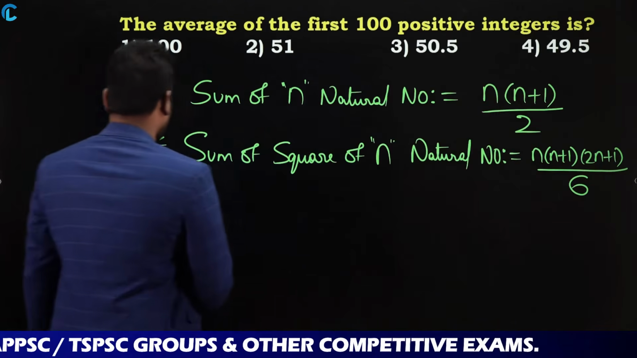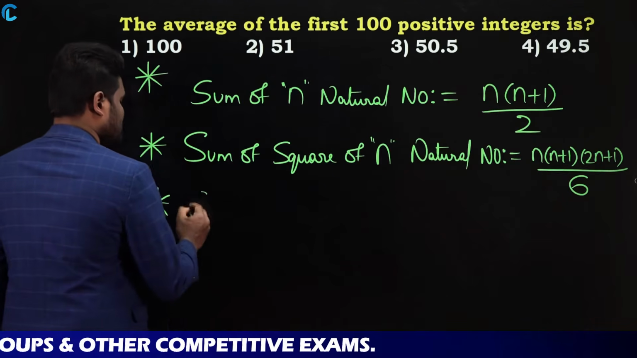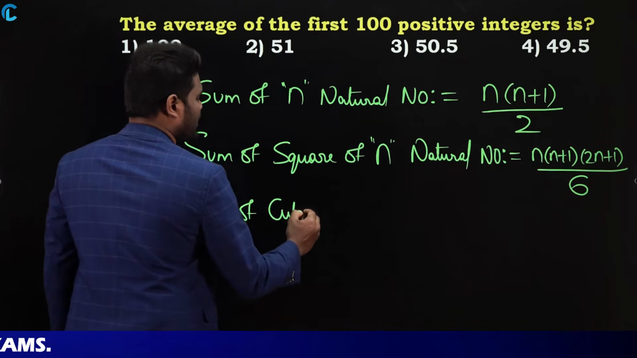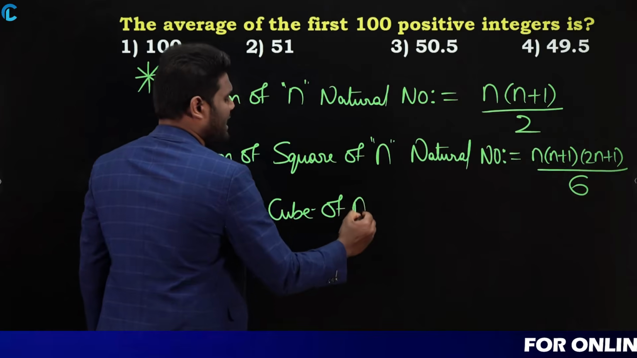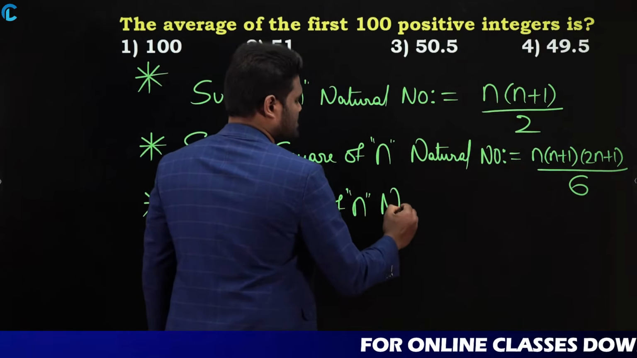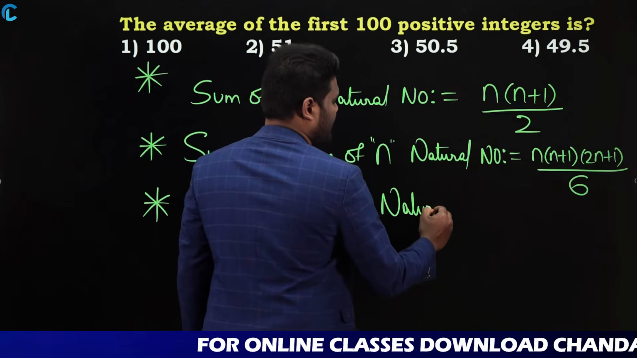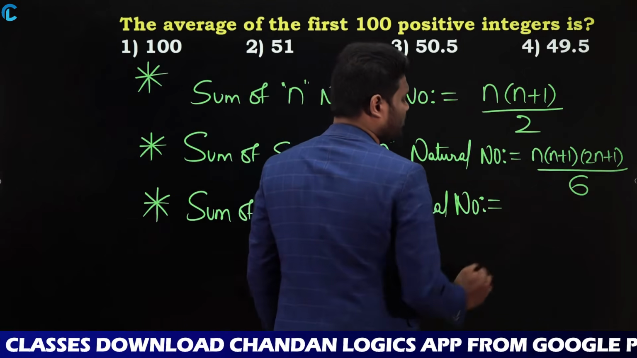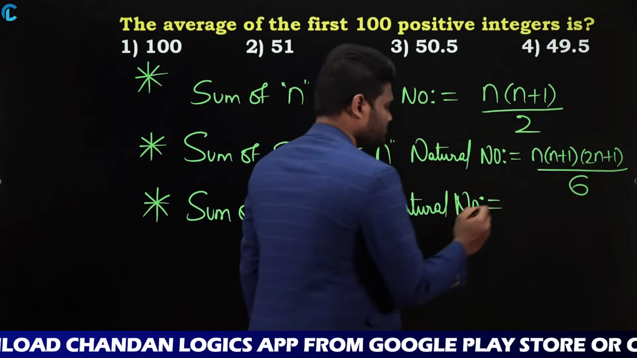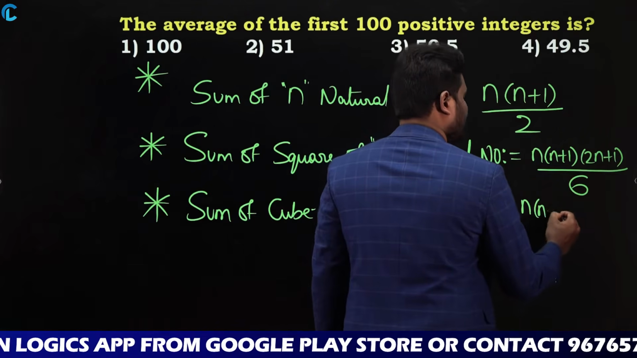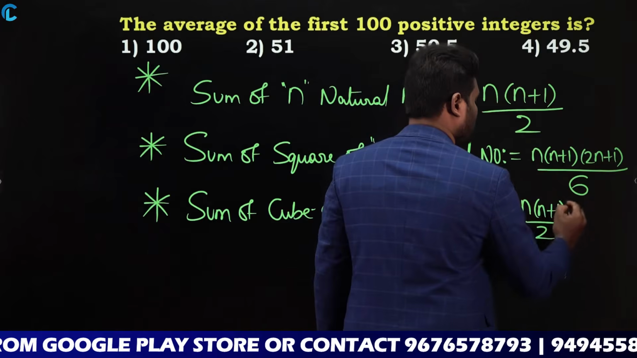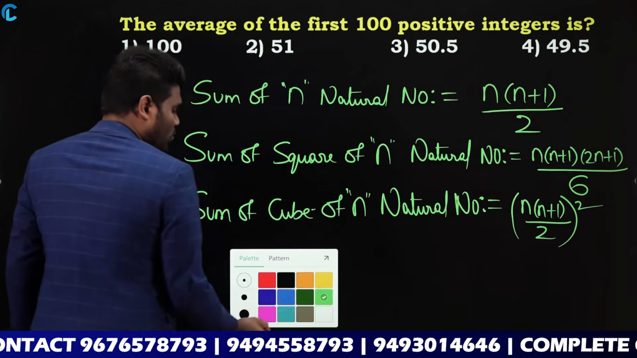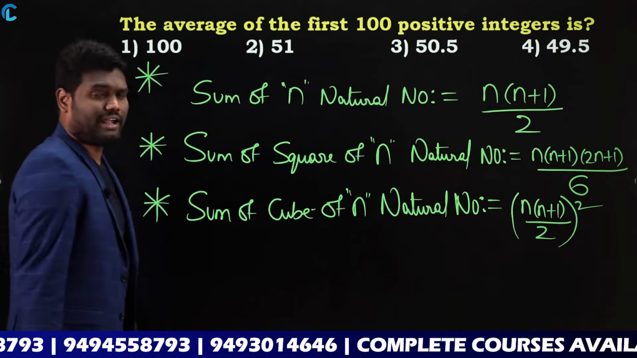Next, similarly, one more formula, that is sum of cubes of n natural numbers. What is the formula for this one? The formula for the sum of cubes of n natural numbers is nothing but n into n plus 1 by 2, whole square. Yes or no? So these are very important. Why? Because based upon this we are going to get questions.